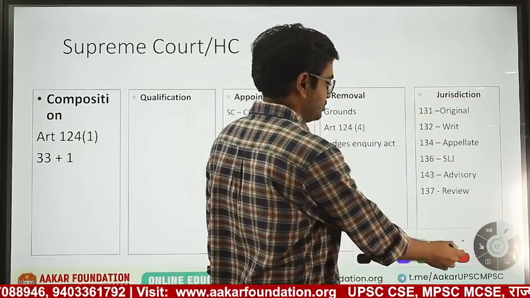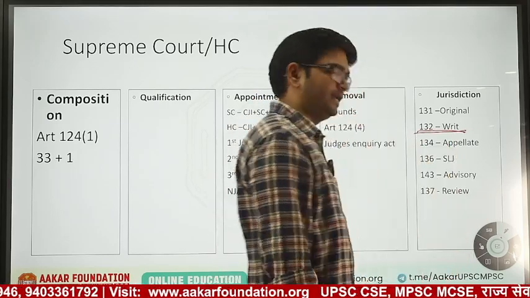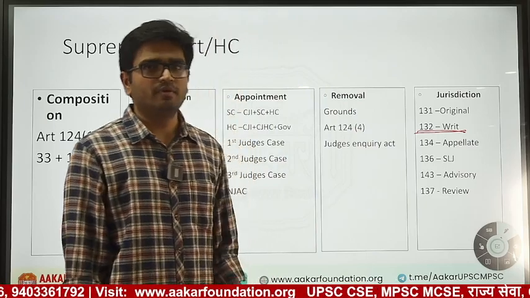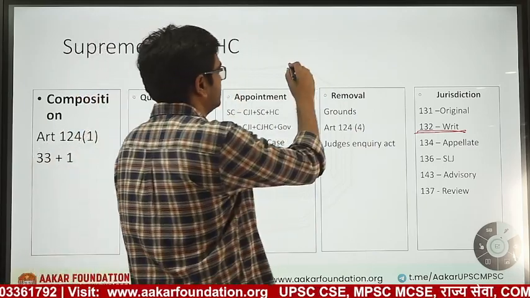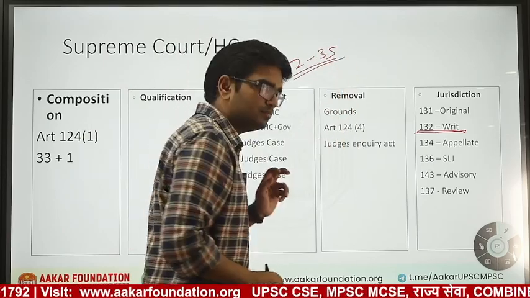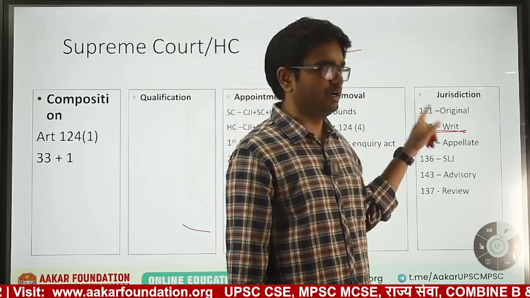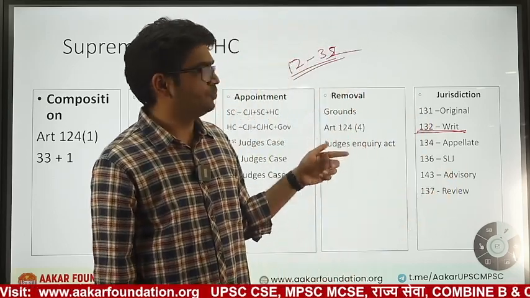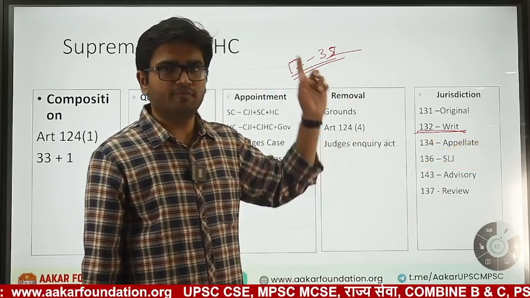Next is writ jurisdiction. Writ jurisdiction is applicable for the Supreme Court in case of violation of fundamental rights only. If the fundamental rights, that is Articles 12 to 35, are violated, under Article 32, then the Supreme Court will be able to issue a writ against the violation of those rights. We will see this writ jurisdiction in detail in the fundamental rights class.